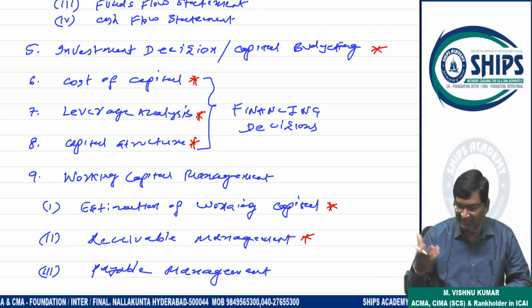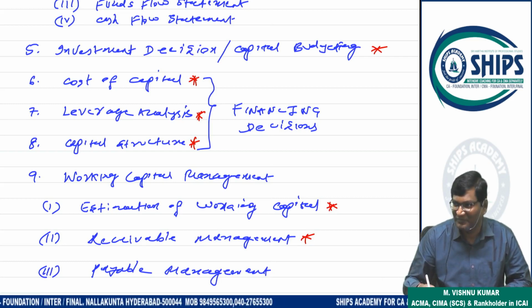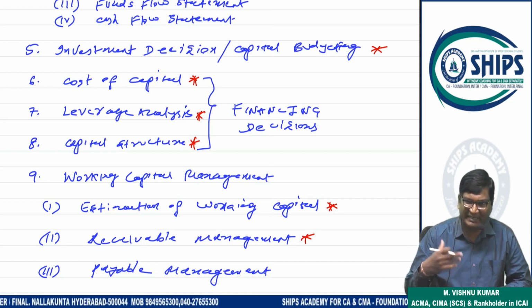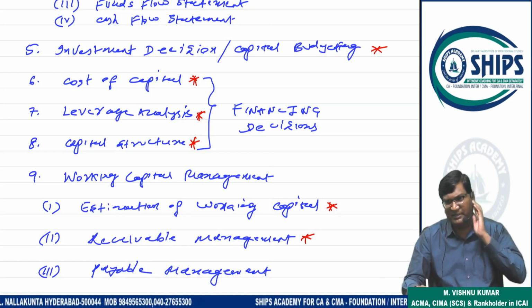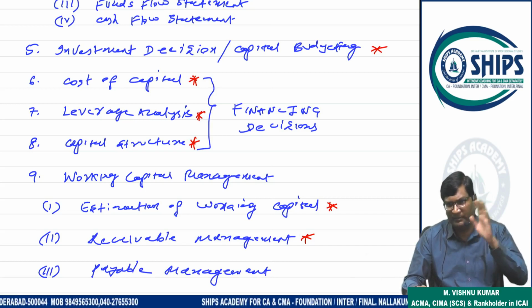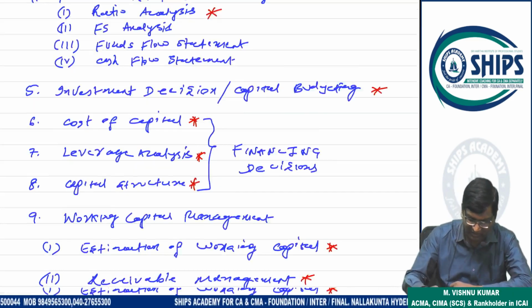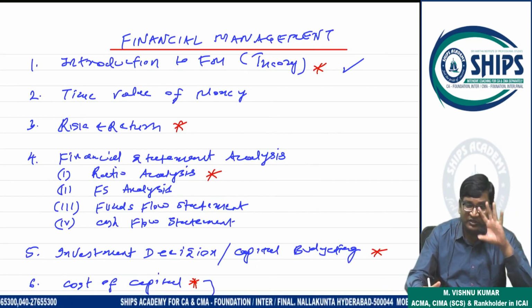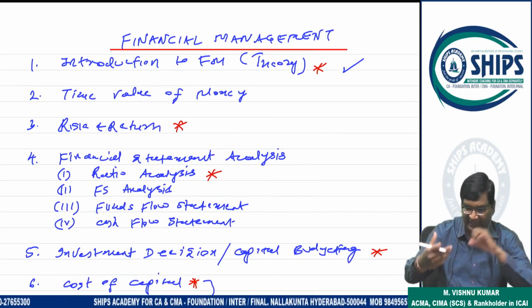What is financial management? They don't know. How to become finance manager? They don't know. That's why at beginning, if you are learning financial management theory now, you will not be very much satisfied. So after completion of all chapters, we discuss the theory. Then automatically by default you understand, because in theory all these topics will be incorporated.